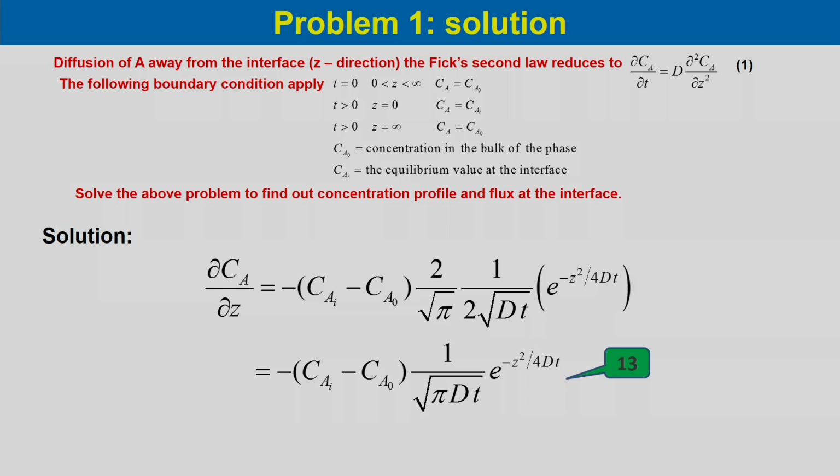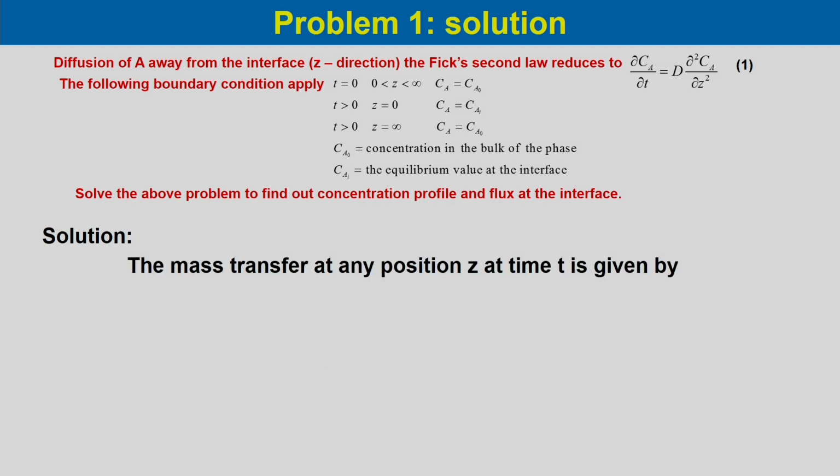So, del Ca del z would be equal to minus (Cai minus Ca naught) into 2 by root pi into 1 by 2 root over Dt into e to the power minus z square by 4Dt, and then if we rearrange, it will be minus (Cai minus Ca naught) 1 by root over pi Dt e to the power minus z square by 4Dt. So, this is equation 13.